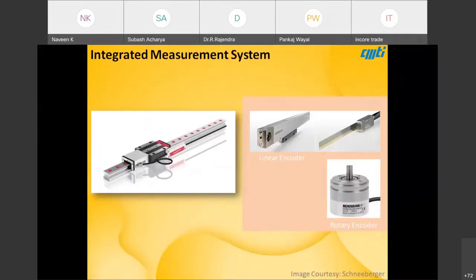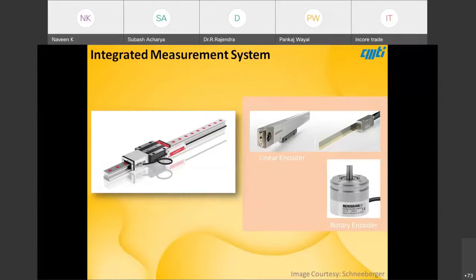Generally, coming to the measurement system, if it is a ball screw driven system, which it is in most cases, we use rotary encoders for most machine tools, which can be optical or magnetic.